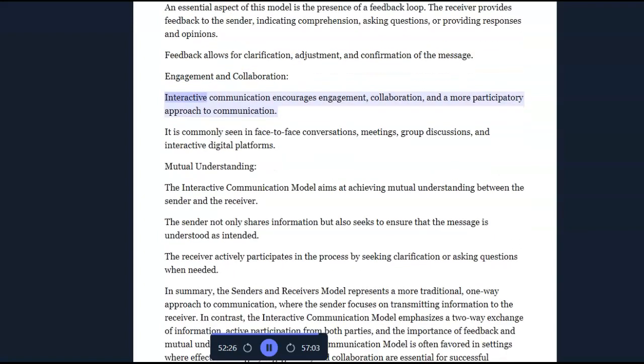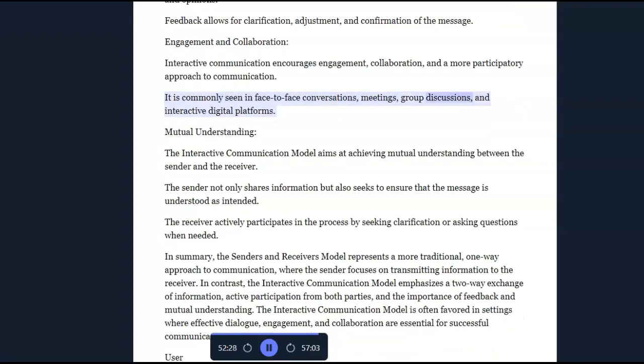Engagement and collaboration. Interactive communication encourages engagement, collaboration, and a more participatory approach to communication. It is commonly seen in face-to-face conversations, meetings, group discussions, and interactive digital platforms.